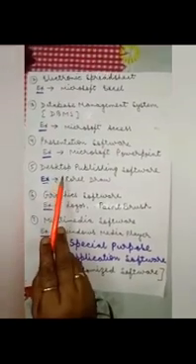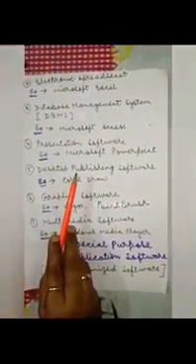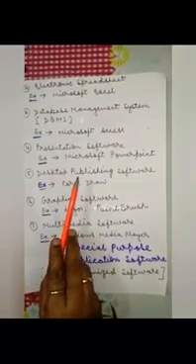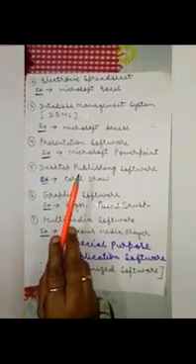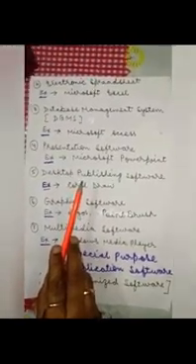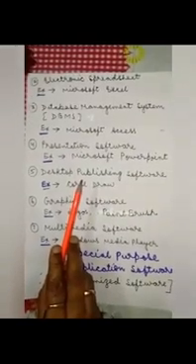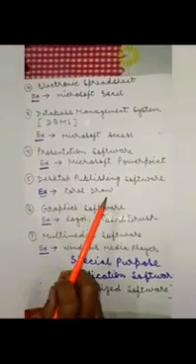Now the fifth point is desktop publishing software. What is desktop publishing software? This application helps you to combine both text and graphic features to design professional documents like newsletters, printed forms, advertisements, books, posters, magazines, etc. Example: CorelDraw.